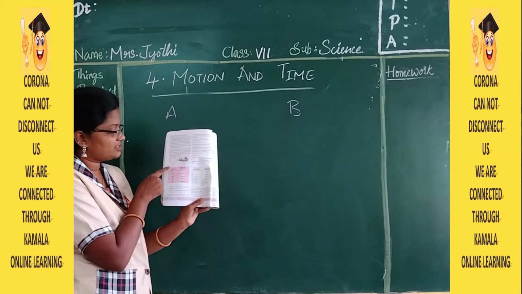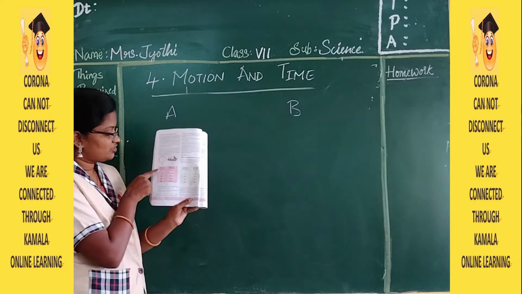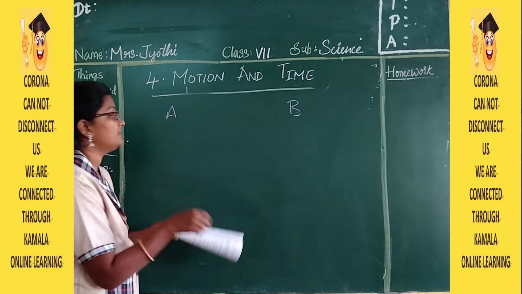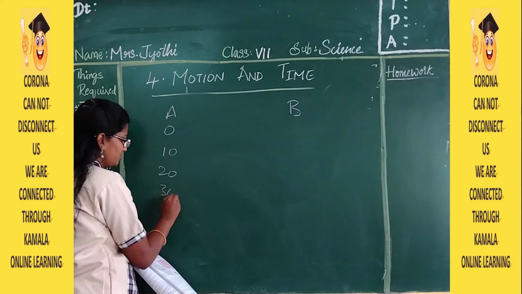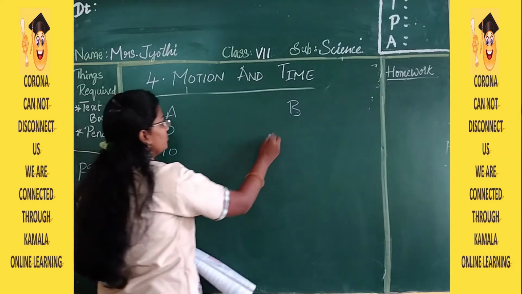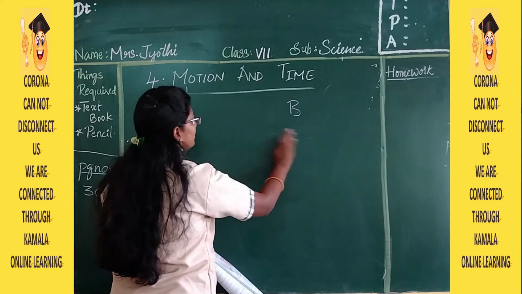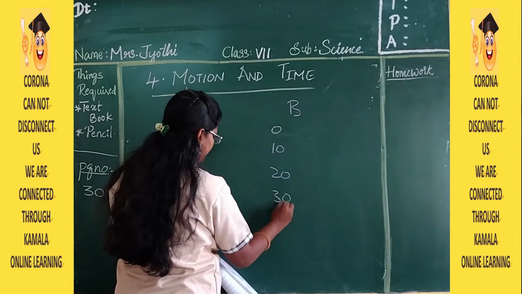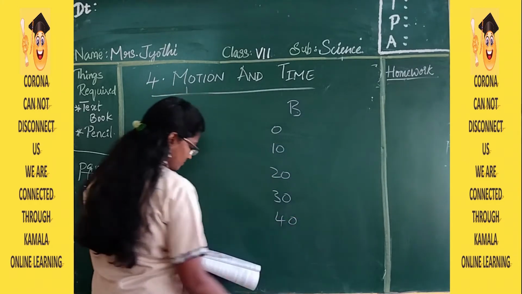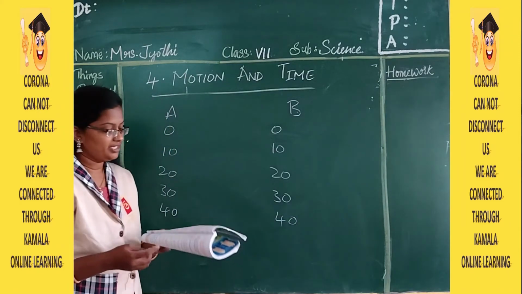Here is time in seconds. So a 10 seconds gap is there. It is 0, then 10, then 20, 30, 40. Here also 0, 10, 20, 30, 40, and next one 50, like that.